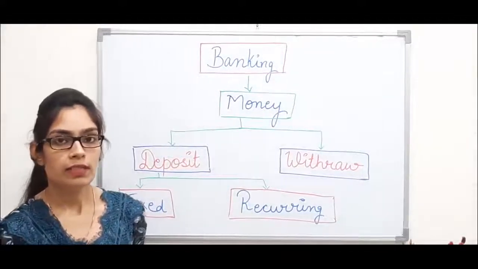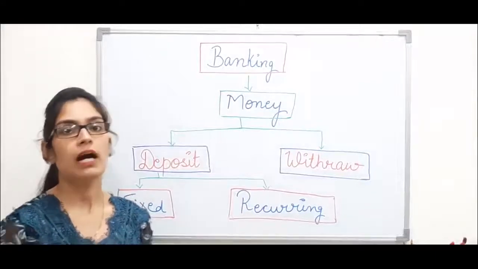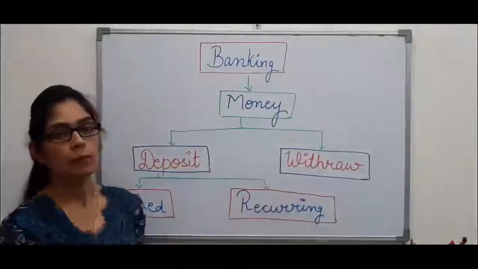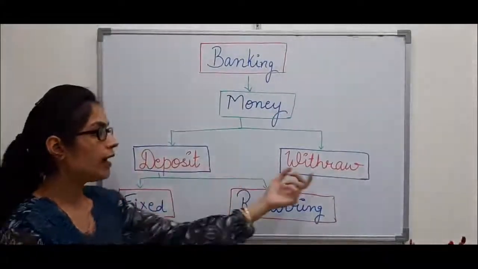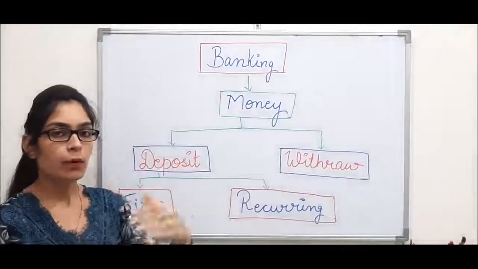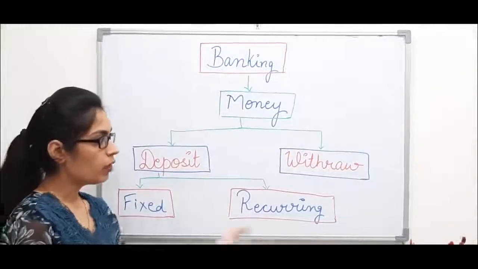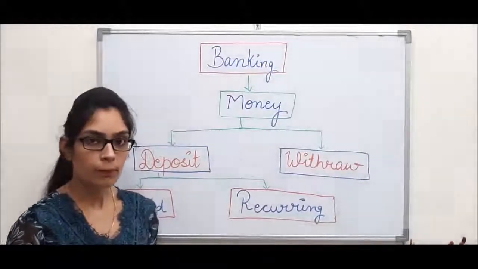You might have seen that sometimes we withdraw money using an ATM, since ATMs are very common nowadays. So these are the two main activities of banking: depositing money and withdrawing money.